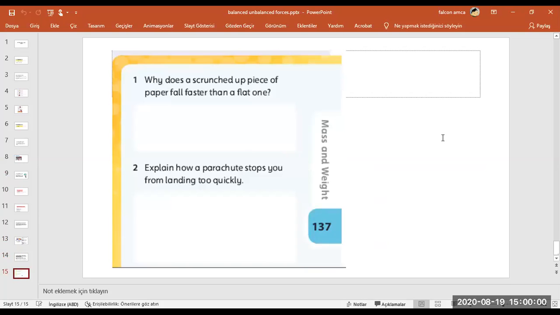Yes. Now I must find it for you. Can you see the screen now? Can you see the screen? Yes, we can. Wait a minute.